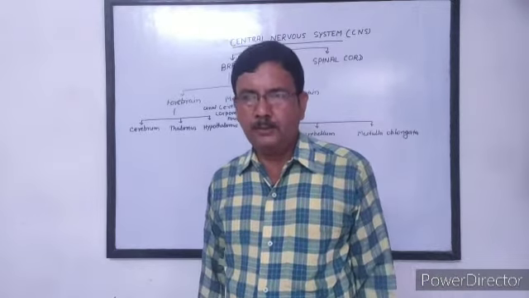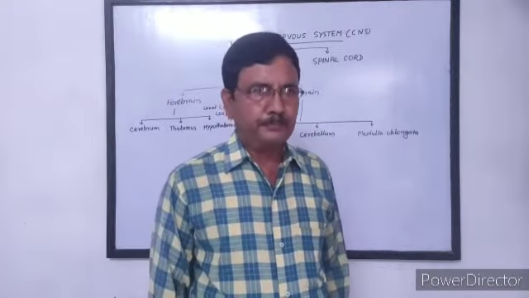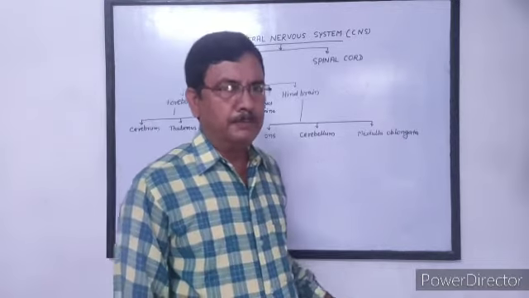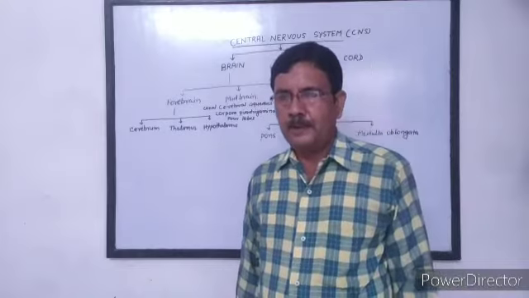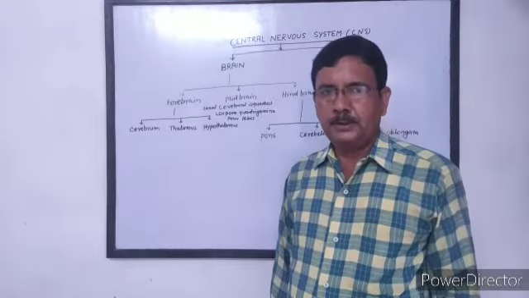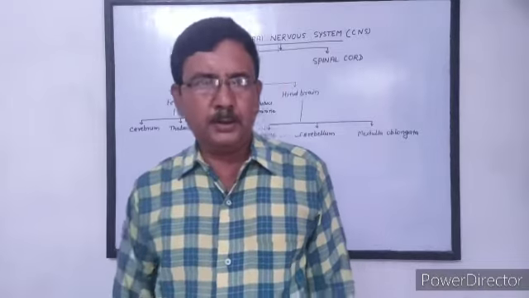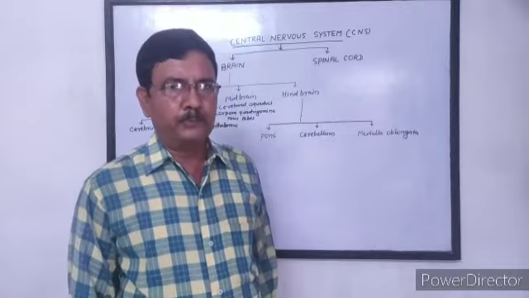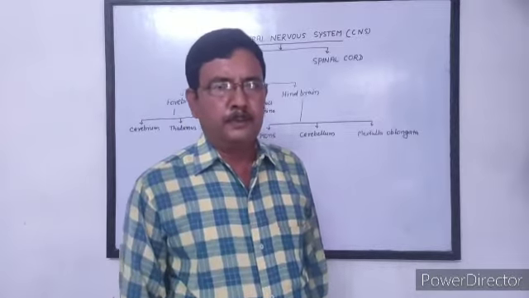Brain is protected inside the brain box by two membranes together with a fluid. The membranes together with fluid are called meninges. The outermost covering of brain is called dura mater and the inner covering is called pia mater. Between the dura mater and pia mater there is a fluid called cerebrospinal fluid.